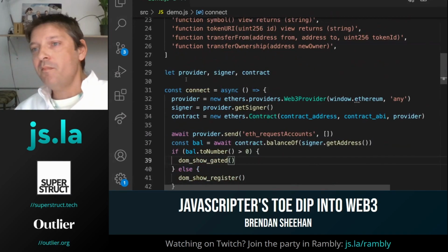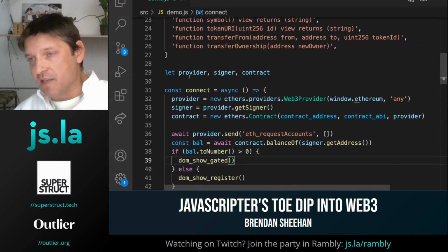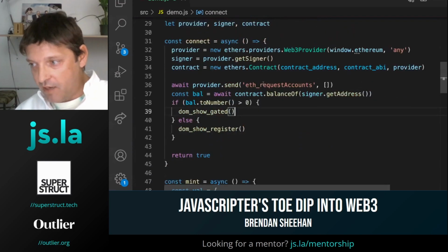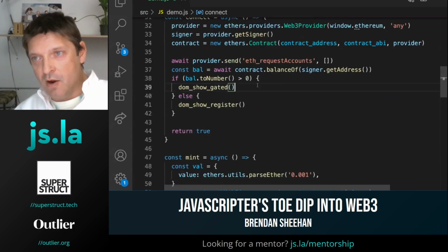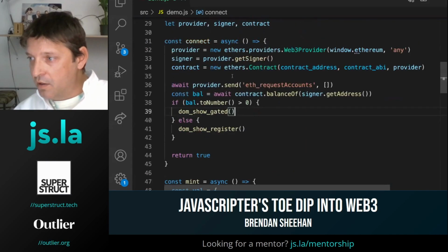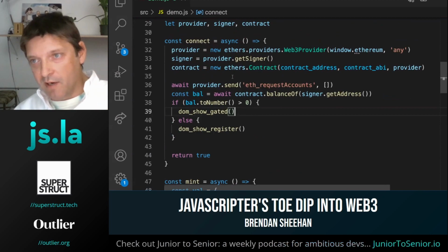Anyway, the next thing we're going to do is initialize a few variables: provider, signer, and contract. Now, there's two basic functions in our application. There's connect and mint. And connect is when we connect our wallet. We hit that button to connect our wallet. And mint is when we register the pass.